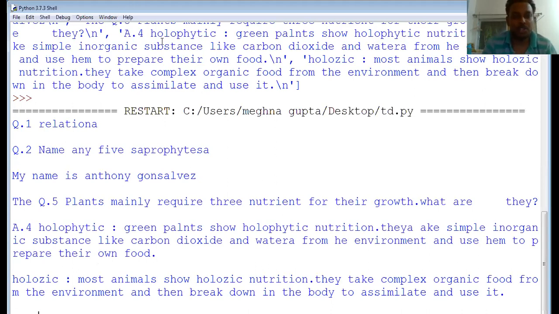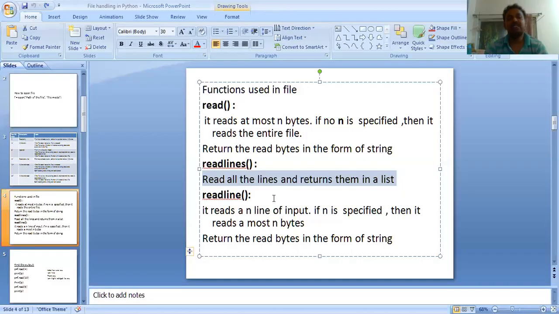Now the question is when to use what: when to use read, when to use readlines, and when to use readline. It completely depends upon the question that you are attempting. If the question says you have to read the whole file and find out how many uppercase letters and how many lowercase letters there are, undoubtedly you would like to read the whole file.